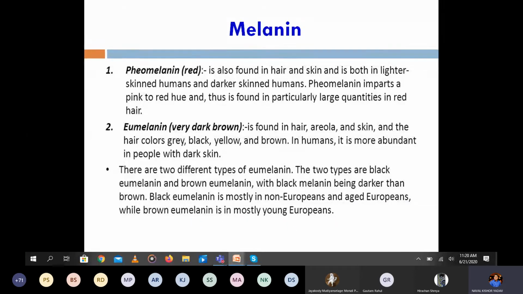That's why the skin and even the hair will be different from Asian people, due to the concentration of melanin or the types of melanin, which determine the skin and hair color of individuals. So many people have different types and different colors of skin and hair. That all depends on the type of melanin present and the concentration of melanin in that individual. Totally, it depends on melanin synthesis and the concentration of melanin present.